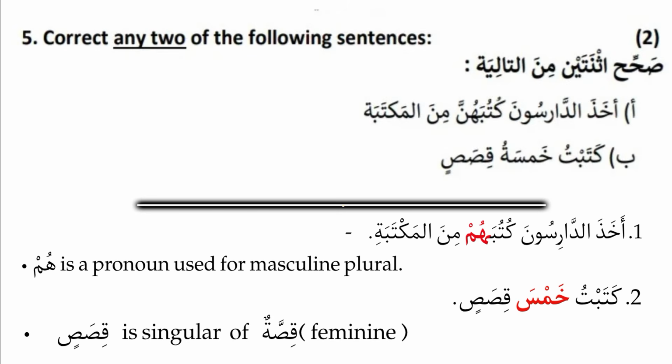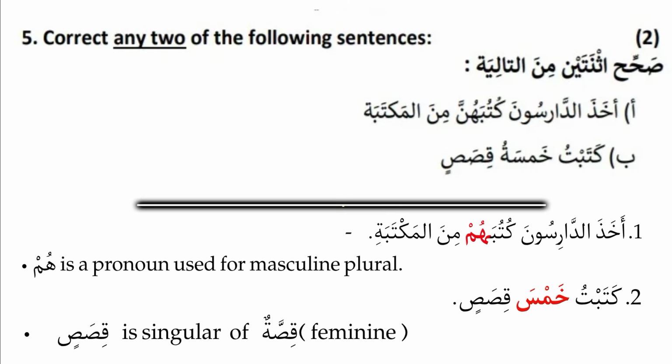After katabtu, the next word will be maf'ul, object. So we have to change the case from nominative to accusative, and beyond that, is any other grammatical correction needed there? Yes, khamsatu, we have to change khamsatu to khamsa.